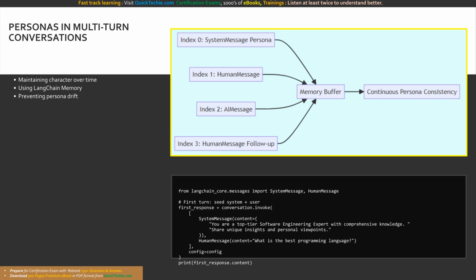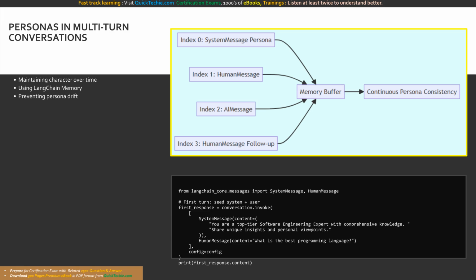Let's look at this LangChain code snippet to see how we permanently anchor a persona. We import the system message and human message classes. In our first invocation to the conversation chain, we pass an array containing two objects. The first is the system message, where we define our persona. You are a top-tier software engineering expert.